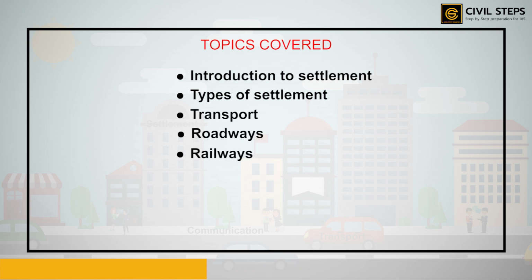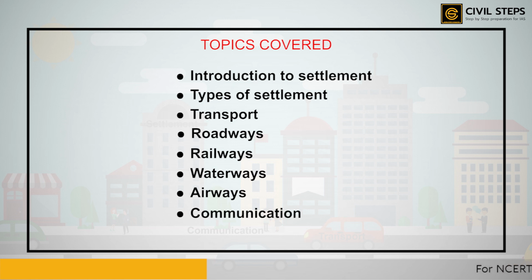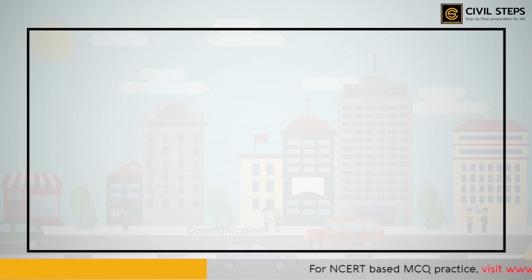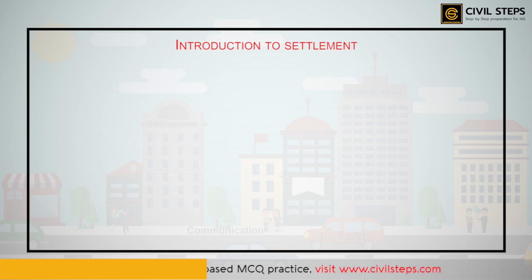Fifth, railways. Sixth, waterways. Seventh, airways. So, all these are the means of transportation. And the last thing that we are going to cover is about communication. The first thing that we are going to discuss is the introduction to settlement.